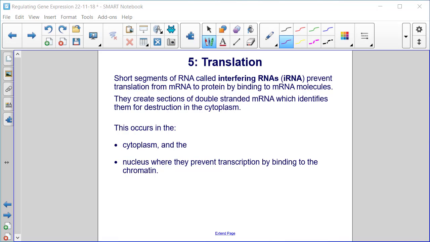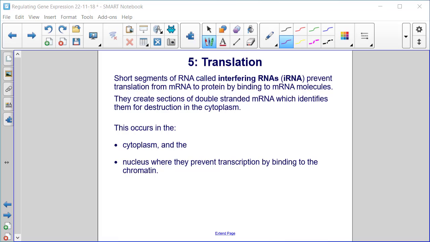5. Translation. Short segments of RNA called interfering RNAs, iRNA, prevent translation from mRNA to protein by binding to mRNA molecules. They create sections of double-stranded mRNA, which identifies them for destruction in the cytoplasm.